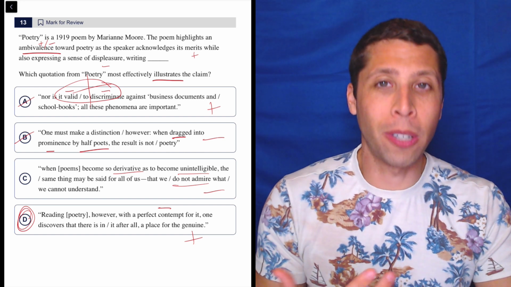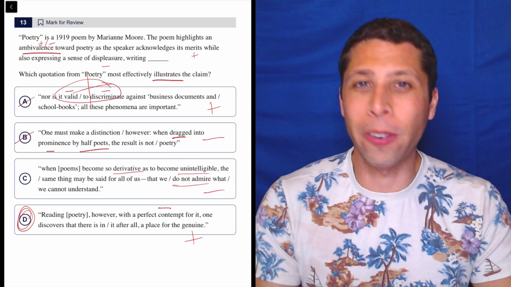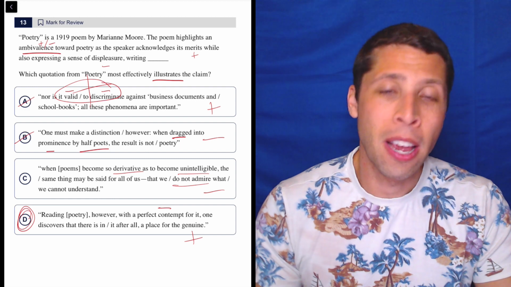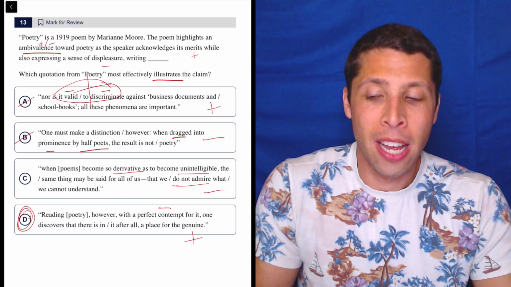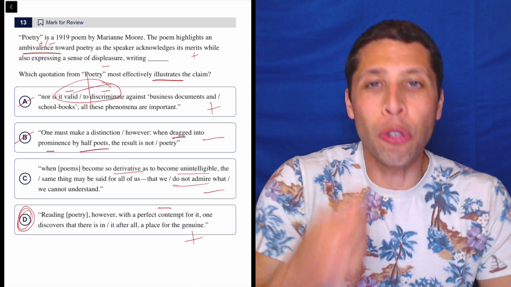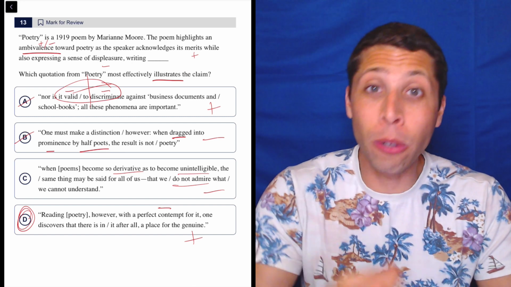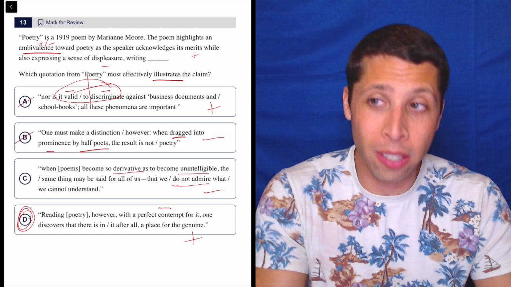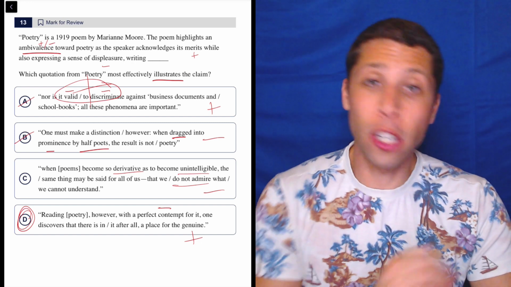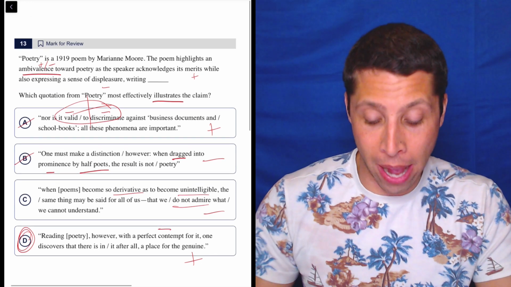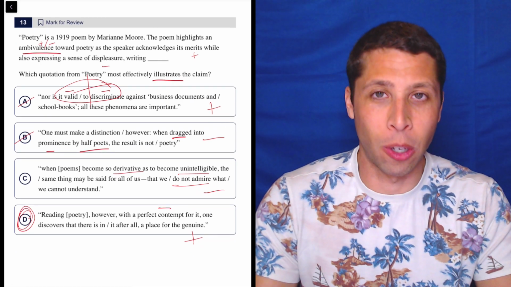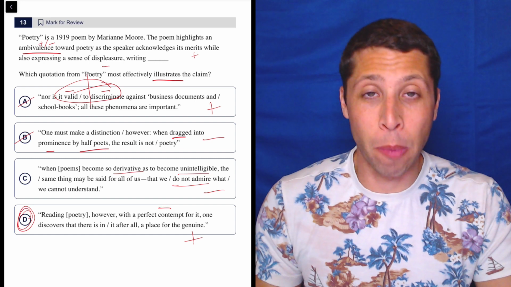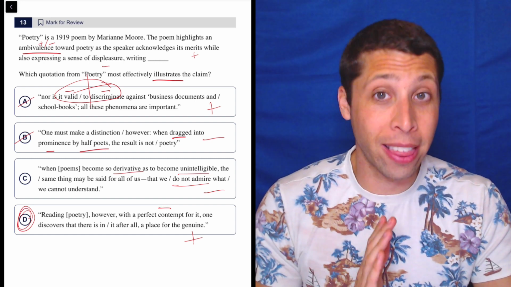So poetry questions in particular lend themselves very nicely to these connotation strategies because you're not going to understand what it's saying. It's in some weird version of English. But you understand the individual pieces. And so if you can think about the connotations of those individual words, odds are good you're going to notice the right thing about the line and be able to match it, especially when we have, like in this case, a very clear task given to us in the question. So do not be afraid of these poetry questions. They are much easier, I think, than they seem.